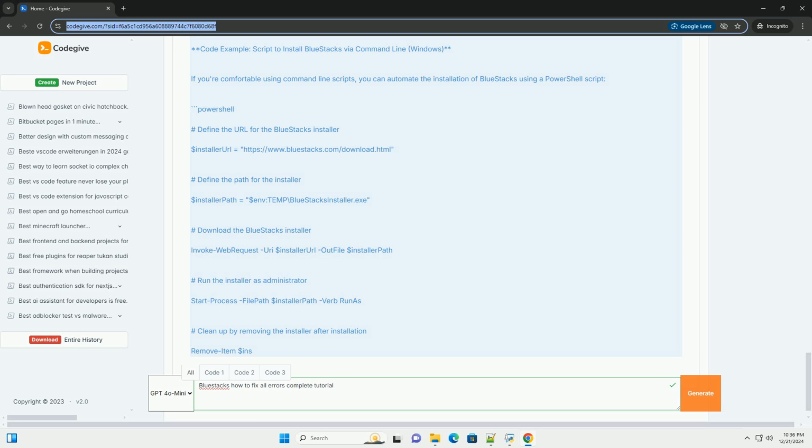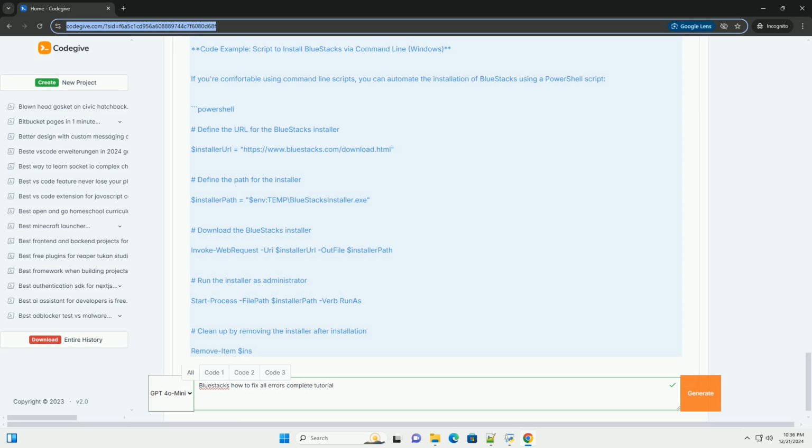10. Contact support. If none of the above solutions work, consider reaching out to Bluestacks support. Provide them with detailed information about your system and the issues you're facing. Code example: script to install Bluestacks via command line, Windows. If you're comfortable using command line scripts, you can automate the installation of Bluestacks using a PowerShell script.